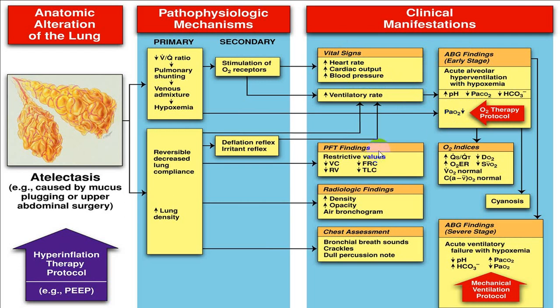And as far as the PFT findings, oxygen indices and radiological findings are concerned, and this is on a chest assessment, on a respiratory examination, these are all the findings you can come across. ABG wise, pH is decreased, bicarbonate levels are elevated to compensate, PaO2 will be less, and PCO2 will be elevated in a very severe stage.